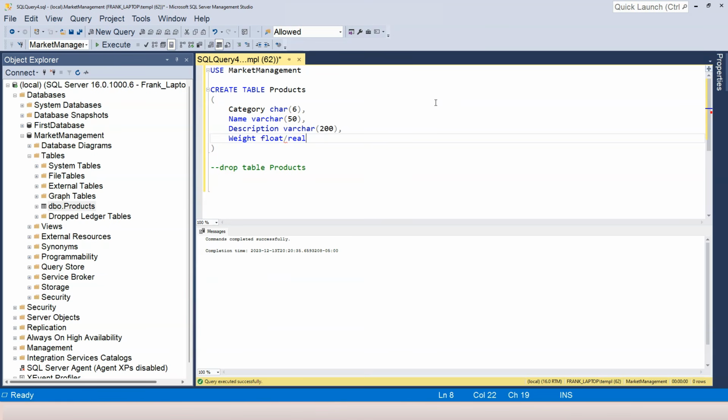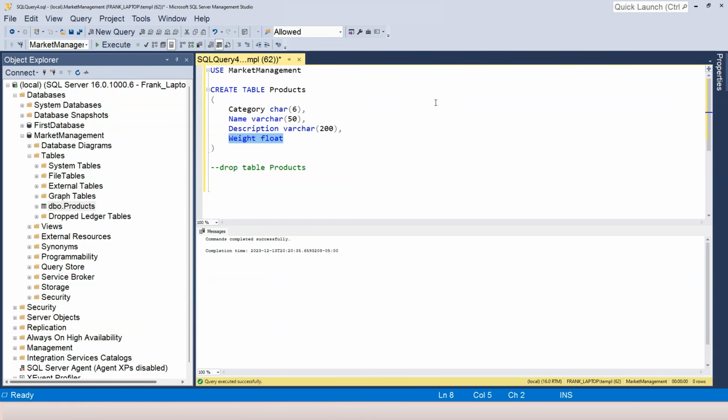The difference between float and real is just that the range of number is different. Real data type is a single precision floating point, and it uses 4 bytes of storage, whereas the float data type is a double precision floating point that uses 8 bytes of storage. Therefore, real data type stores a smaller range of number compared with the float data type. Both of them are storing numbers in approximate value. That means the data stored here is not accurate.